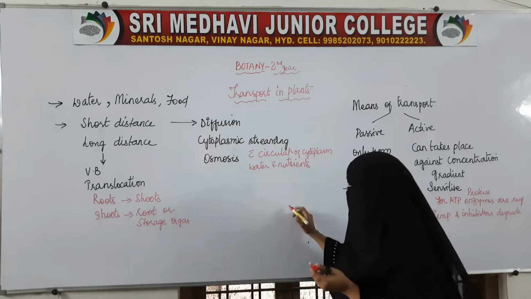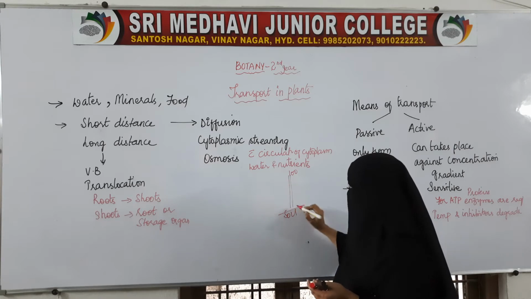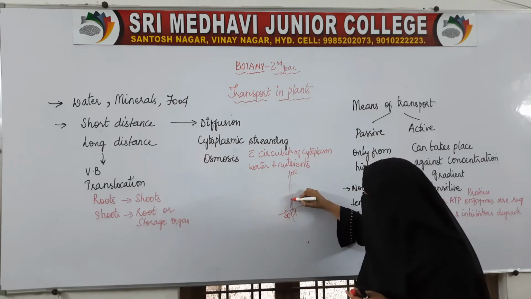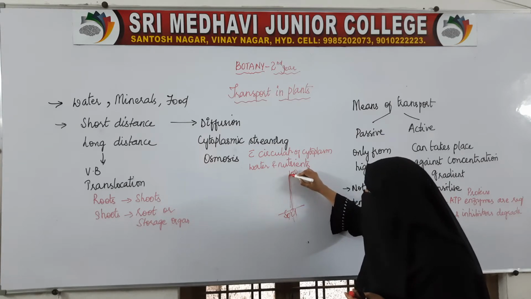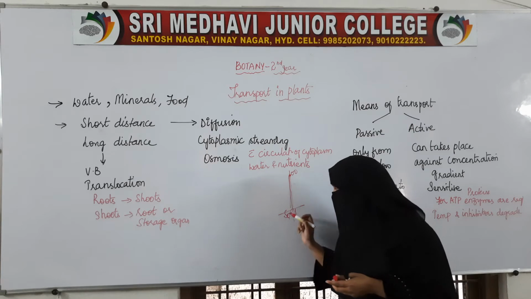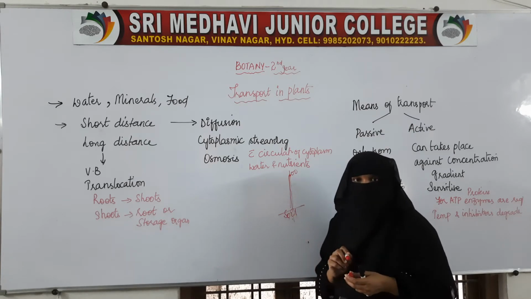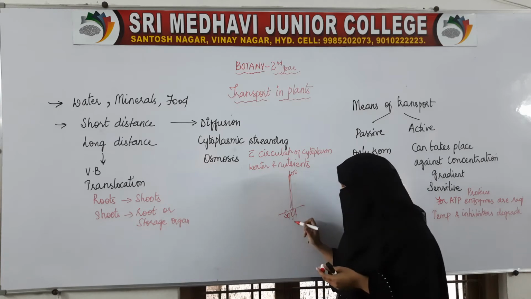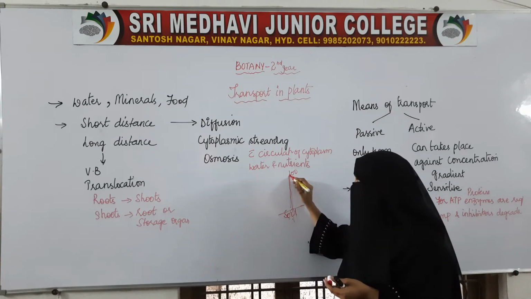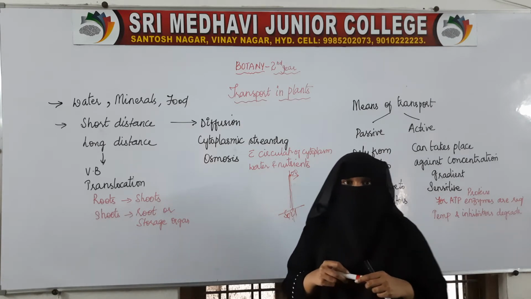For example, this is the soil. So it is 100 meters of height. This is the plant, this is the root. Roots will take up the water and transport it from here till here. How does this take place? How will the water be transported from the soil, with the help of the roots, till the tip of the shoot? How will water be transported?